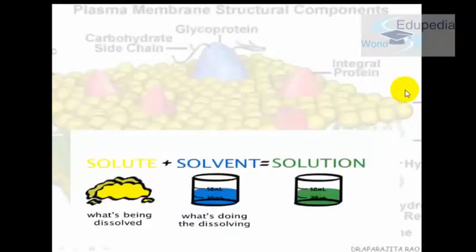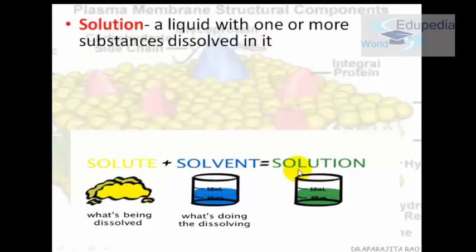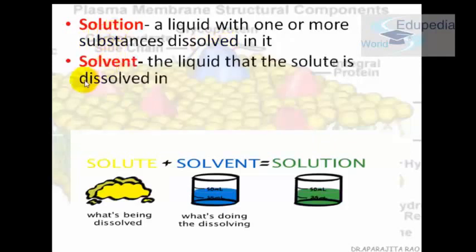Before going further, we'll study what a solute is, what a solvent is and what a solution is. A solution is a liquid with one or more substances dissolved in it. There will always be more than one substance in a solution. A solvent is a liquid in which the solute is dissolved.